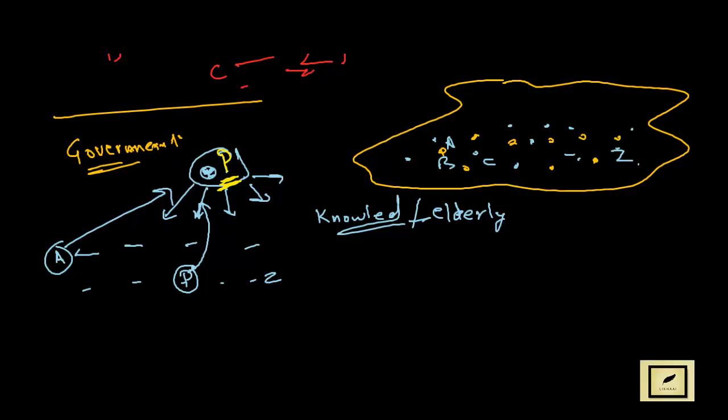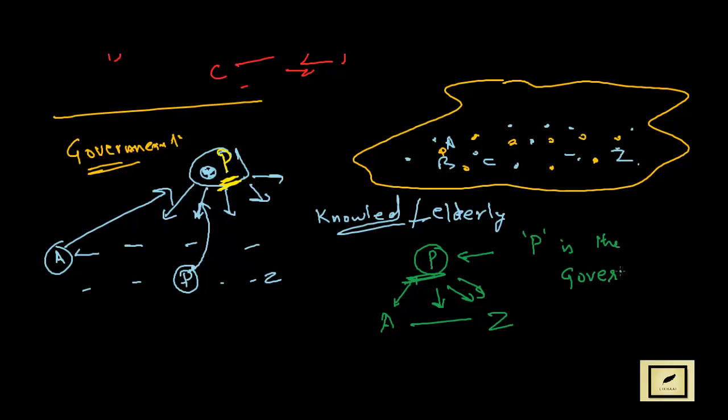So P is going to help them out, all from A to Z. All these people are going to take help from this guy P. This is what is going to happen to make a regular, nice, justifiable system. In this case, we'll say P is the government.